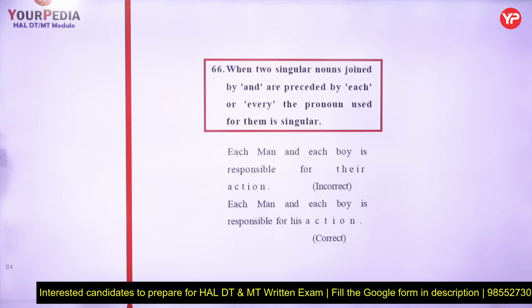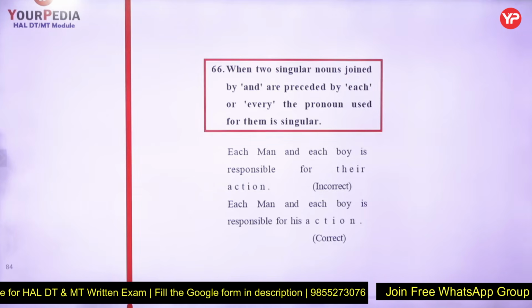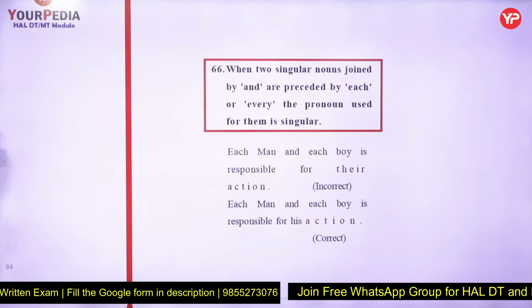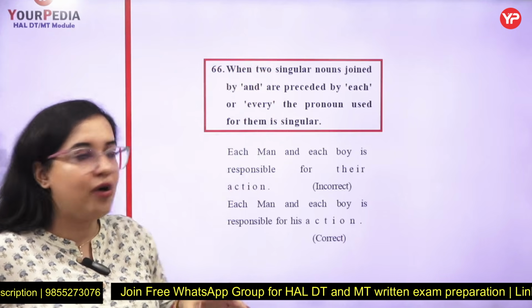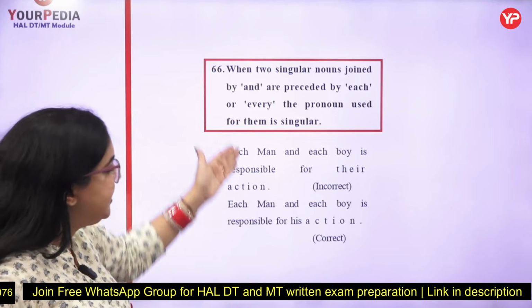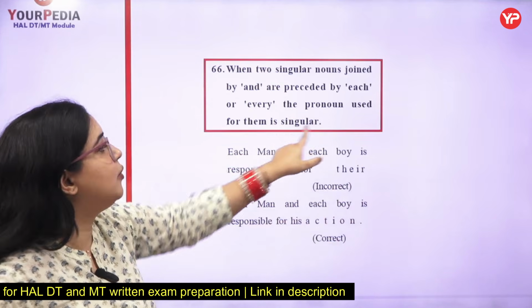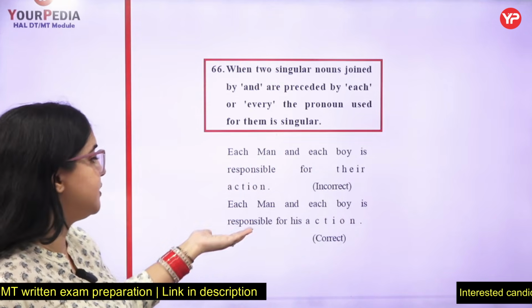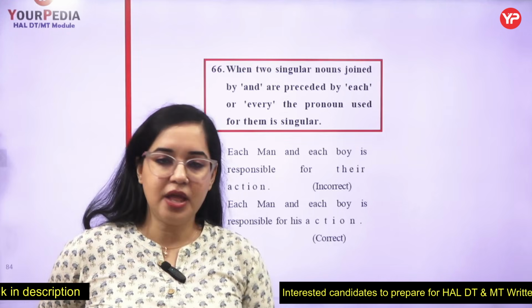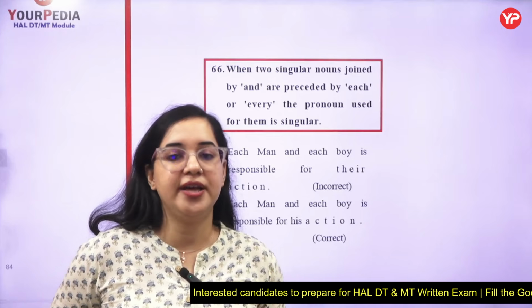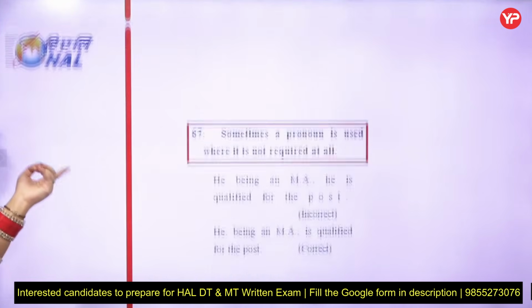66 says, when two singular nouns joined by and are preceded by each or every, the pronoun used for them is singular. This we have started earlier also. Whenever singular nouns are used and each or every is given, you will always take a singular pronoun with them. Singular would be the answer over there also. "Each man and each boy is responsible for their action." No, "Each man and each boy is responsible for his action," right? So here the pronoun is also singular.